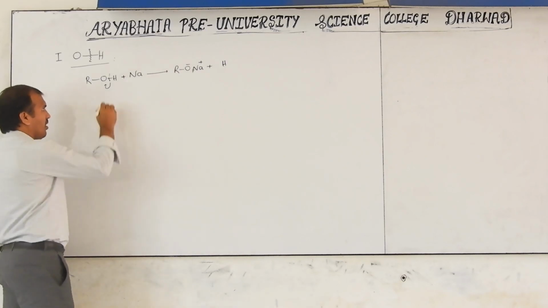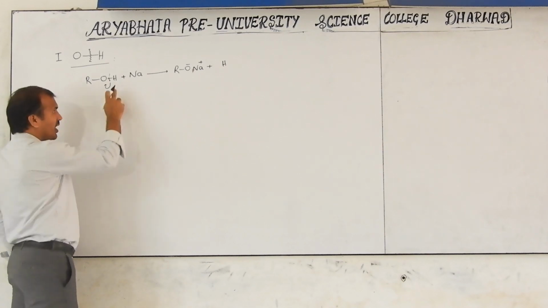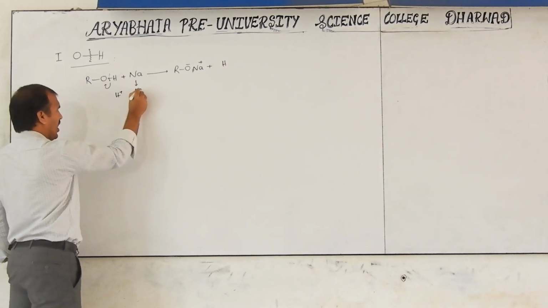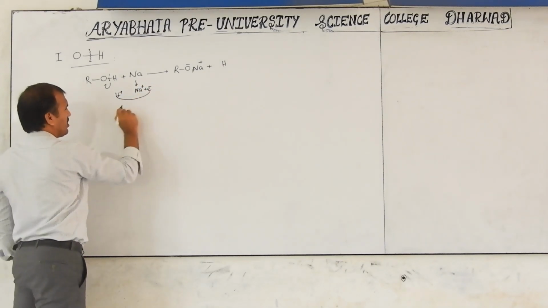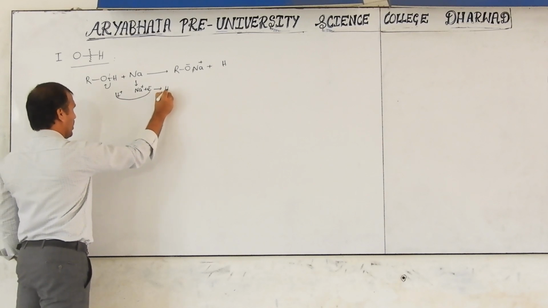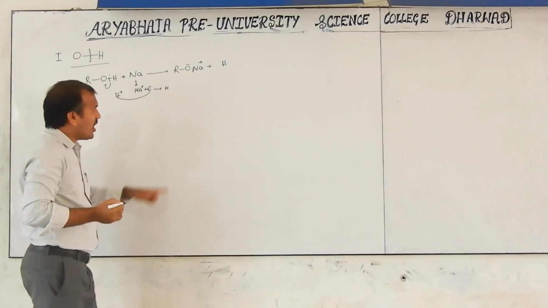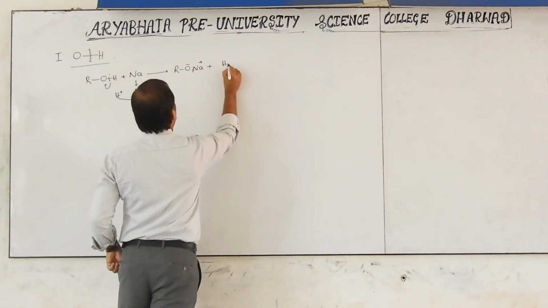See carefully. When this is negative, this is positive. H is positive. But this is also converted into Na plus and an electron. These will be converted into H plus and an electron. Only this Na plus is there. But we cannot write just H. Always, how do we represent H?